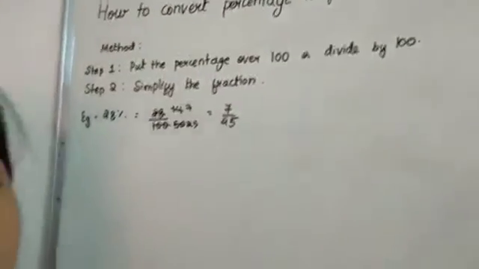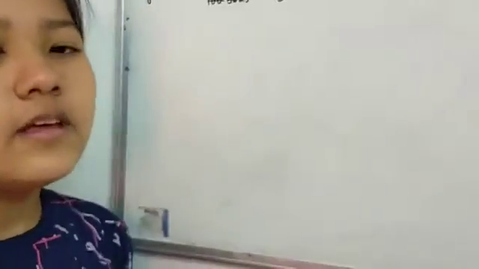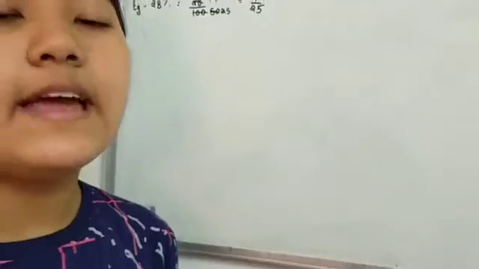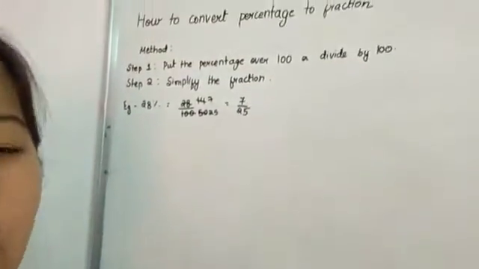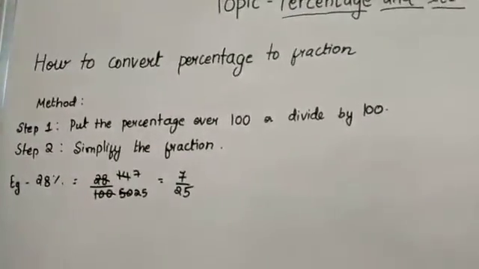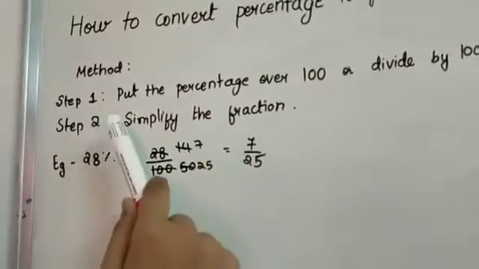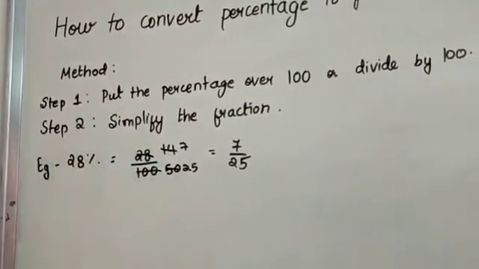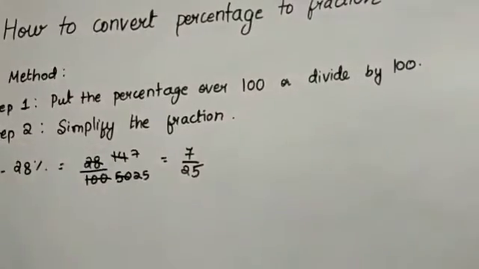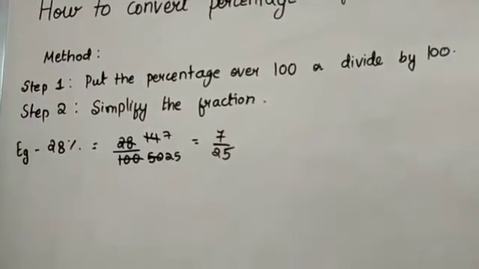Now we will study how to convert percentages into fractions and decimals, and fractions and decimals to percentage. So first we will study how to convert percentage to fraction. There are two steps to it. Step 1. Put the percentage over 100 or divide by 100. Step 2. Simplify the fraction.